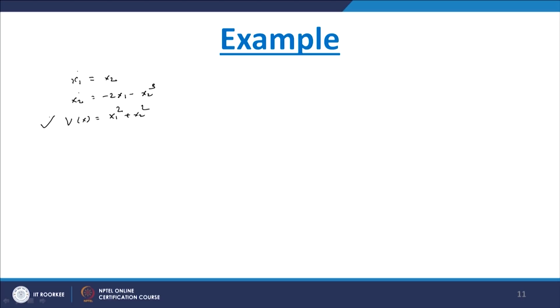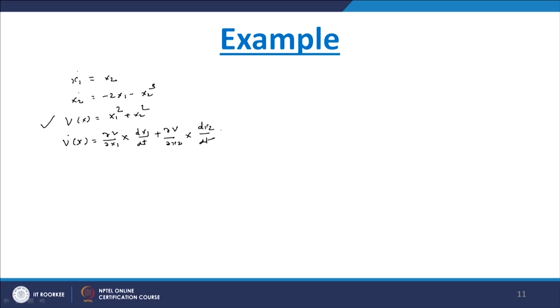Now we have to check the stability of the system. So here what we will do: V dot of x equals del V by del x1 multiplied by dx1 by dt plus del V by del x2 multiplied by dx2 by dt.